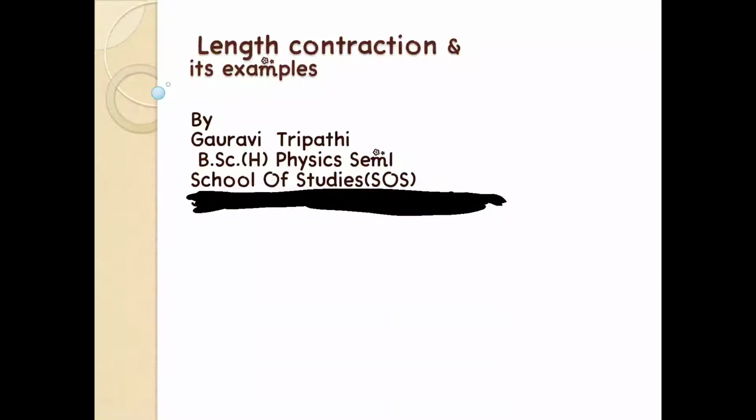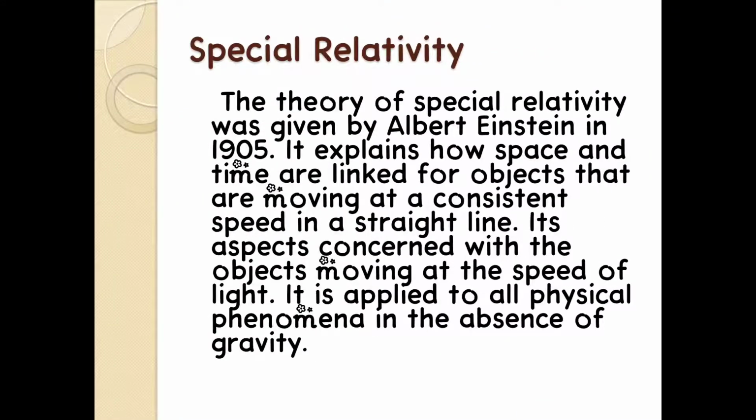In this video, we will discuss length contraction and its examples. So, first of all, we need to know what special relativity is. It is a theory given by Albert Einstein in 1905. It explains how space and time are linked for objects that are moving at a consistent speed in a straight line. Its aspects are concerned with objects moving with the speed of light. It is applied to all physical phenomena in the absence of gravity. It's basically all about the objects which are moving with the speed of light.